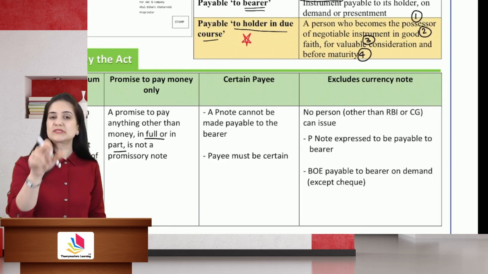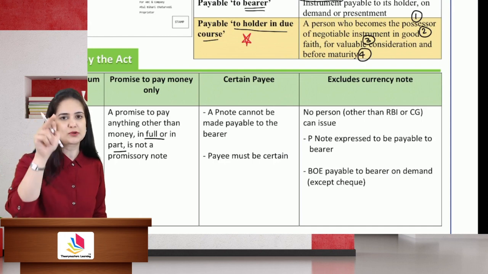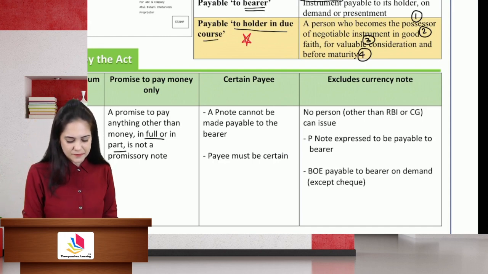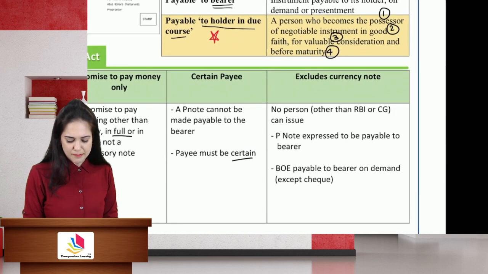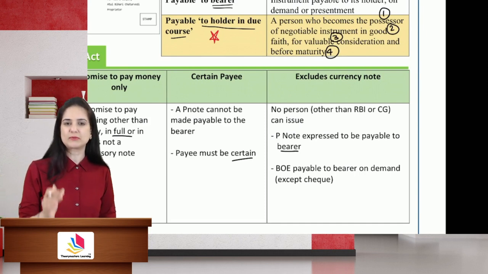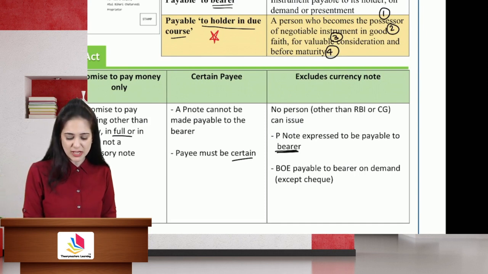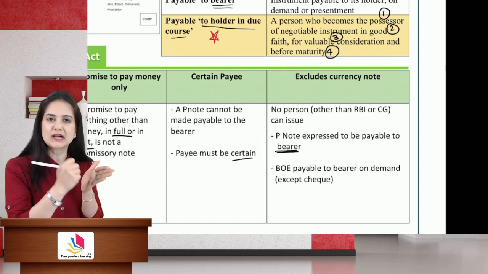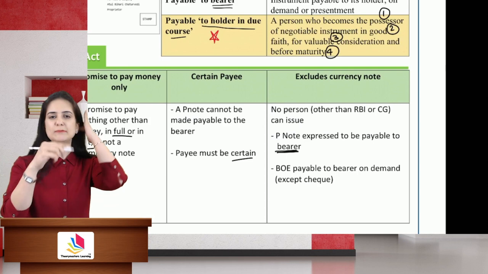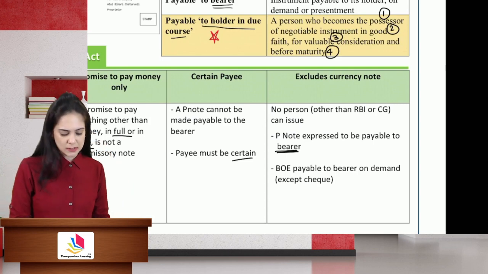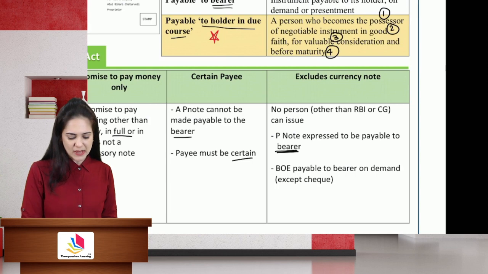The payee must be certain. The person to whom you are promising to pay must be easily identifiable. It shows that it cannot be made payable to the bearer. No person other than RBI or the central government can issue a promissory note payable to bearer, because if we write, I promise to pay money to the bearer, it will resemble a currency note, and you and I cannot simply write on a piece of paper and issue currency note. So promissory note cannot be made payable to the bearer.